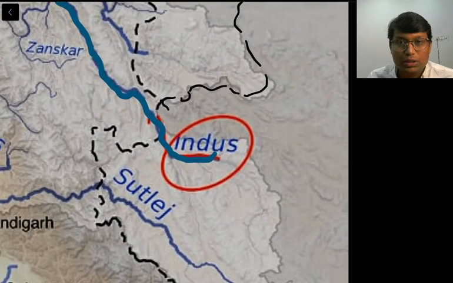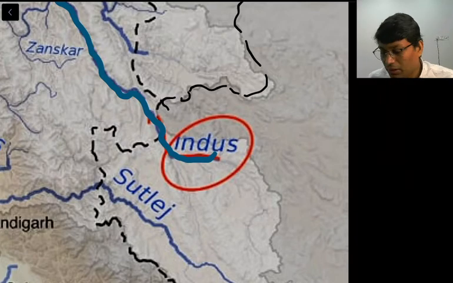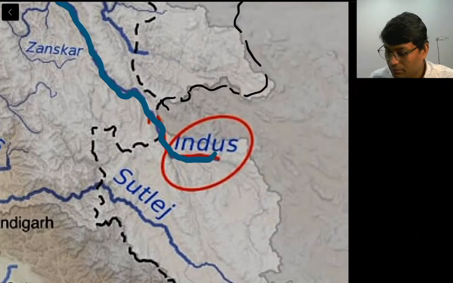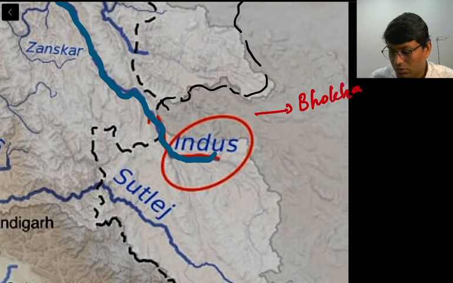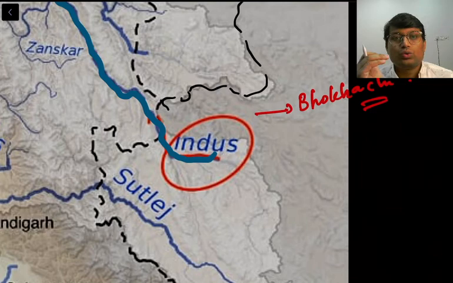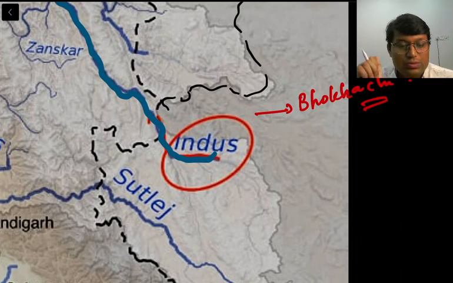The Indus River has its origin in this Tibetan part. Its origin is say Bokhar Chu. It is in Tibet, and that is to the north of Mount Kailash. So we can roughly say that the Indus River originates in or around the Kailash range. So that is point number 1.